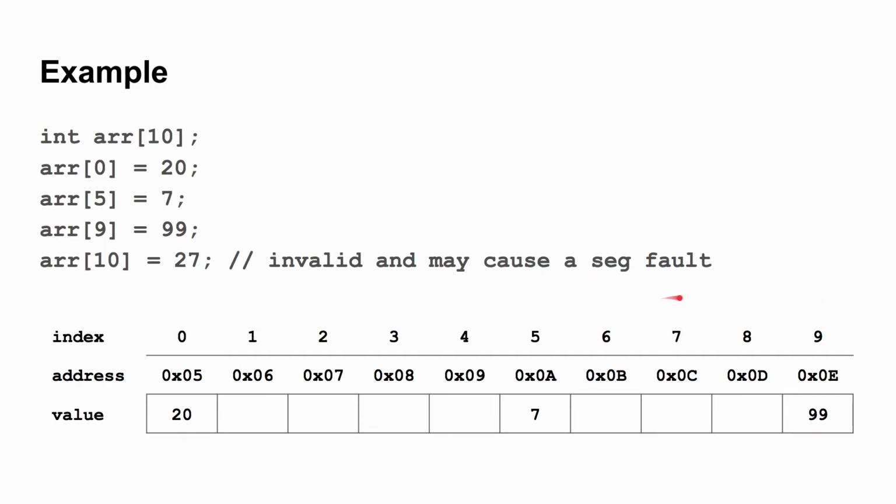So anytime you see a seg fault error on your terminal, just note that probably means you're going to an invalid memory location. Well, that's definitely what it means. And in this instance, it will probably be that you are going to an invalid memory location in your array, aka past the end of your array.